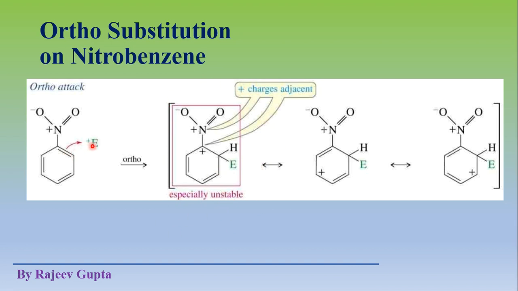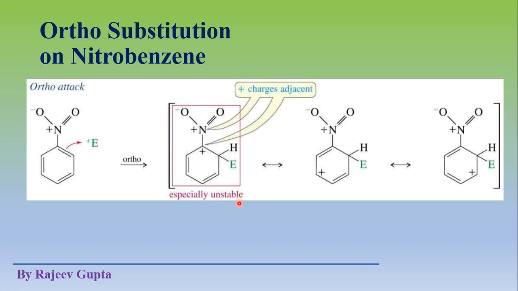Due to this shifting of pi electrons, positive charge is created at this ipso position. See, here the nitrogen atom also contains a positive charge, and this carbon atom contains positive charge in this resonating structure. So these both positive charges are adjacent to each other. This type of resonating structure is very unstable.